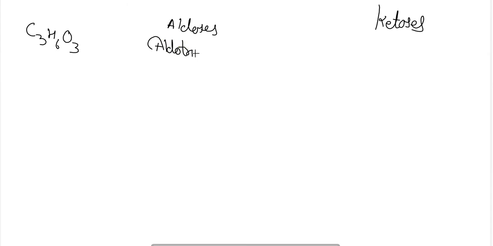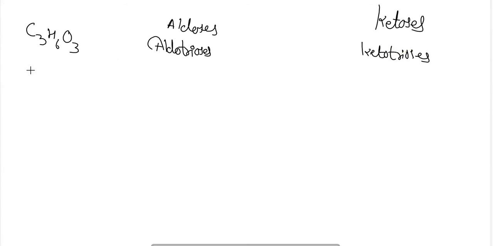For 3 carbon, C3H6O3, I am making two different categories here, one for the aldoses and one for the ketoses. Here, for aldoses, the name will be aldotrioses, and for keto, it will be ketotrioses.